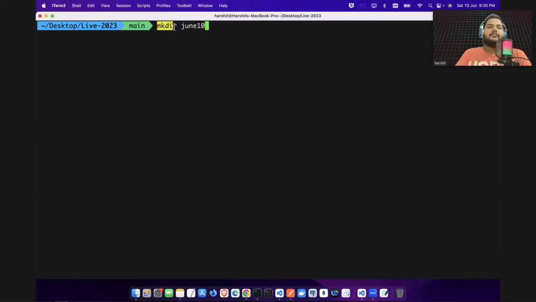So how will you create a folder? You can use mkdir. If you are on Windows, you can use the Git Bash terminal to run these commands. In a normal command prompt, I do not think mkdir works. On Git Bash it works. But if you are on Mac or Linux, these commands work.